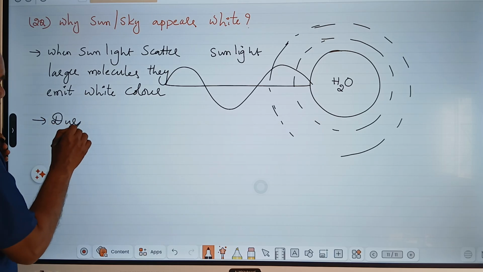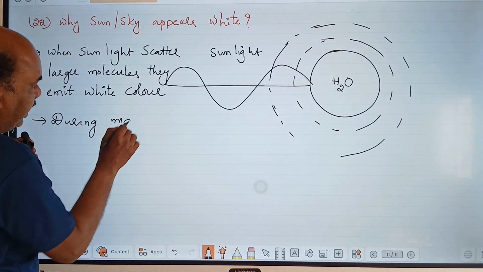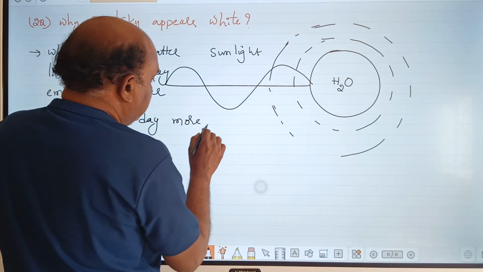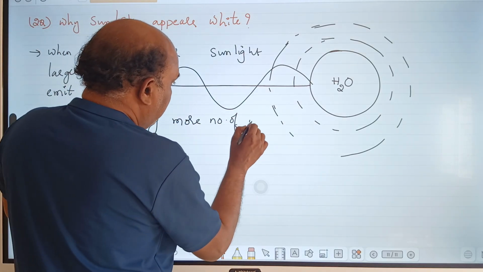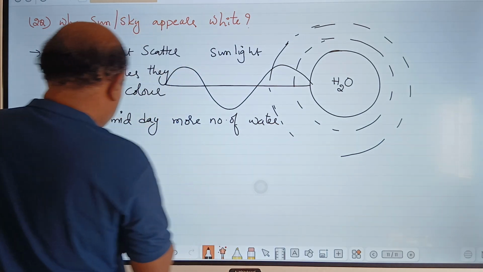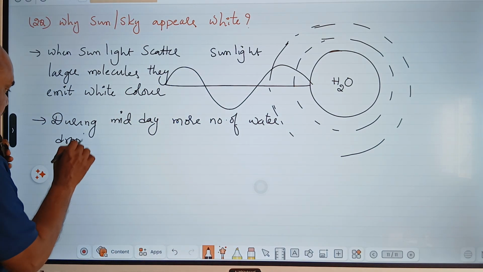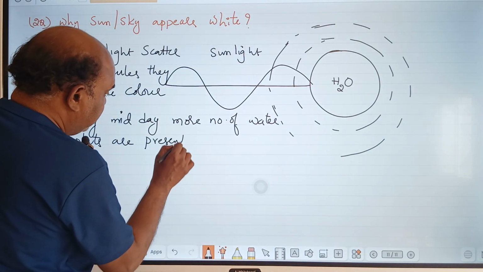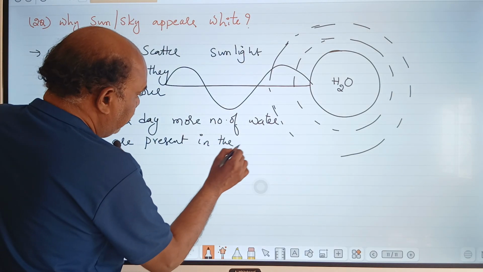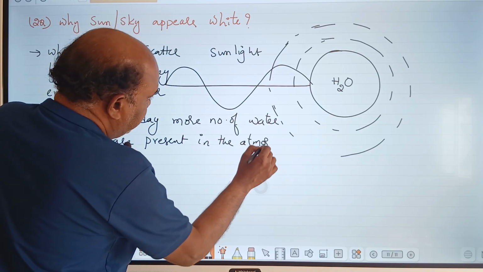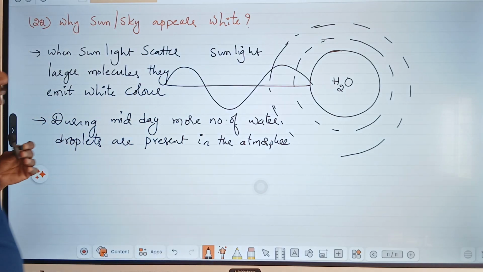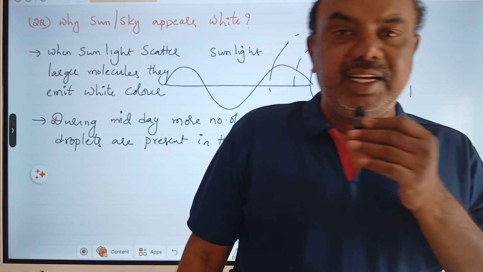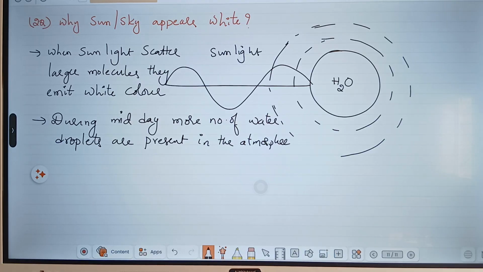During midday, more water droplets are present. Where are more water droplets present? In the atmosphere, because all water sources and the surface of the water get evaporated, get excited, and remain in the atmosphere.